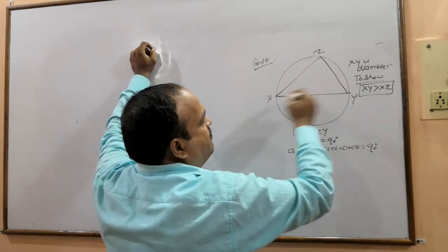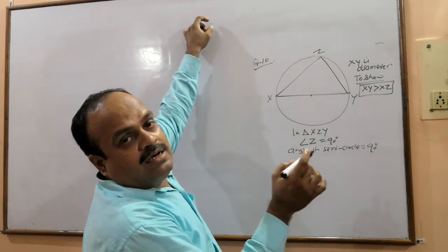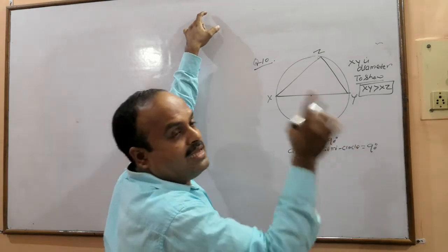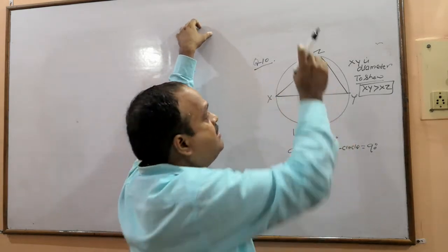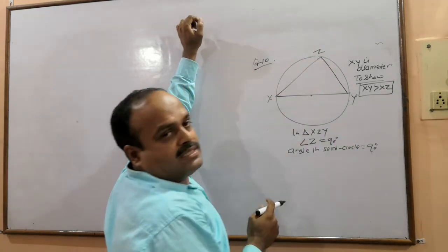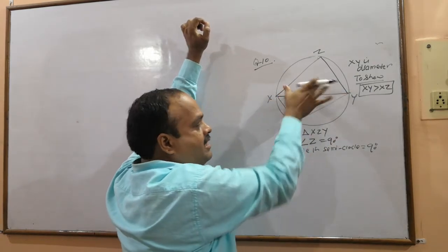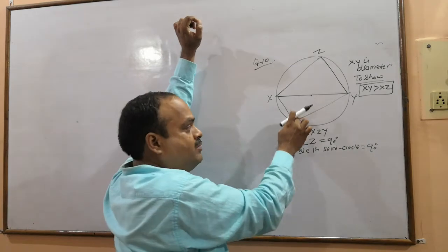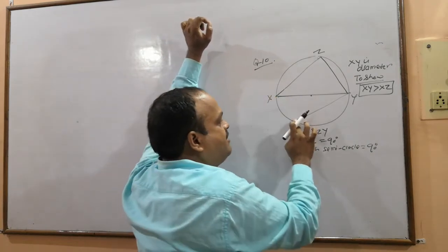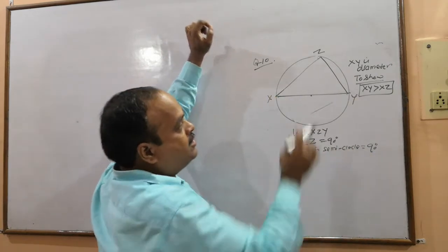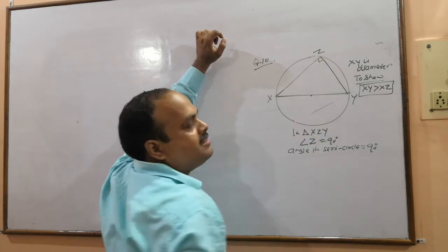So on a diameter, when you see that there is a triangle, that triangle will be a right angle triangle, provided the vertex should be on the circumference. I mean, if I draw another triangle with the help of the diameter and its vertex is on the circumference, so this will also be 90. That is the theorem which I have written here. So this angle is 90.